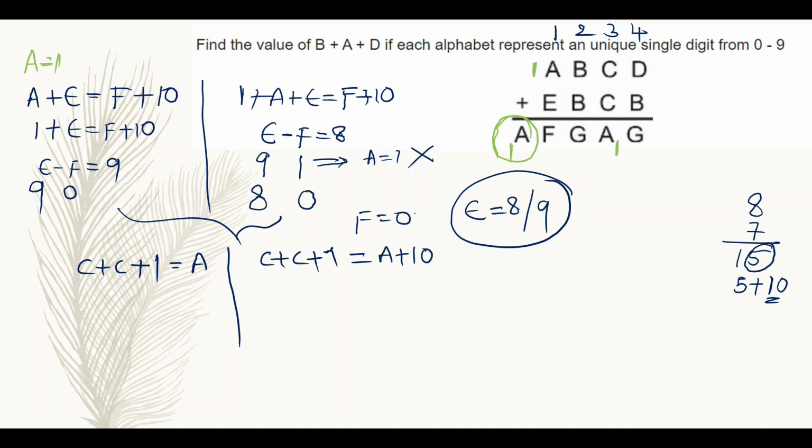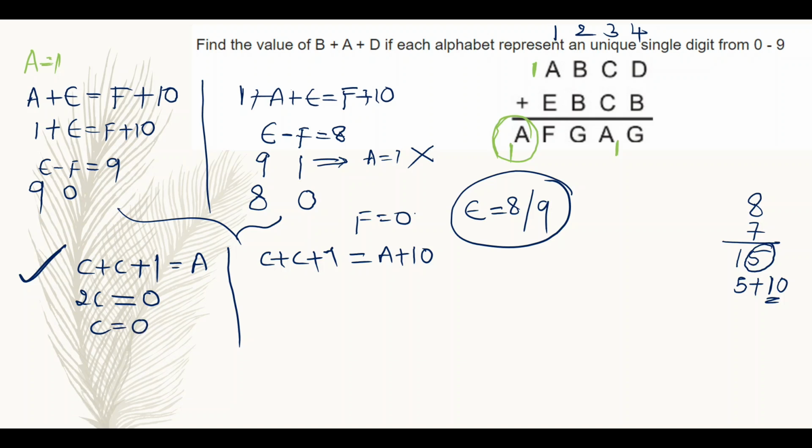That means this third column is giving carry to the second column. In the previous case, this third column is not giving any carry to the second column. Based on this we can say that 2C is equal to, I know that already A is equal to 1, then 2C is equal to 0, then C is equal to 0.